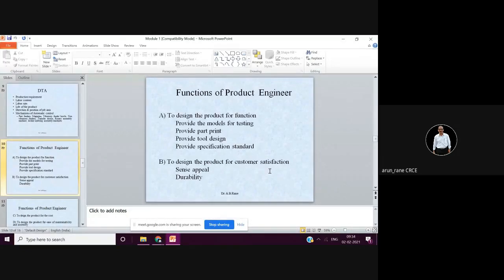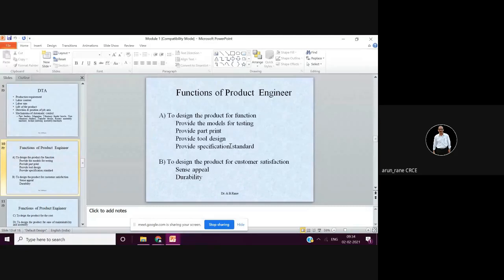Whether it is a Woodruff key, rectangular key, all those keys, you have to provide these specifications.